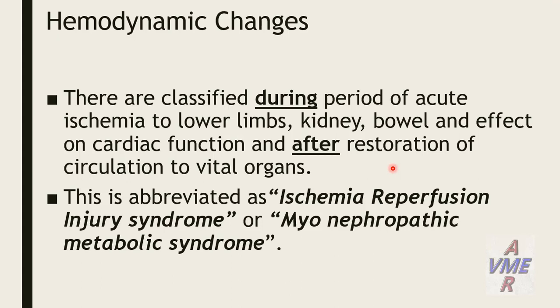Hemodynamic changes are classified by period. During acute ischemia there is an effect on the lower limb, kidney, bowel, and cardiac function, and after restoration of circulation to the vital organs, that is called reperfusion syndrome. So we have two impacts and two burdens: either immediately, during hypoperfusion of the lower limb, kidney, bowel, with effects on the lung and cardiovascular system, and later, after revascularization, ischemic reperfusion injury syndrome, or myonephropathic metabolic syndrome.